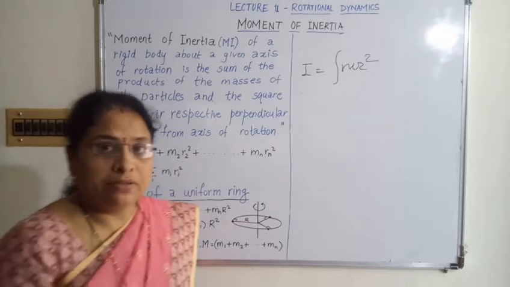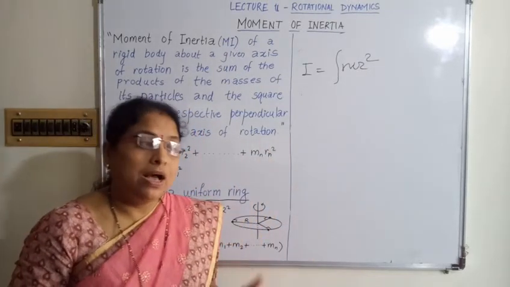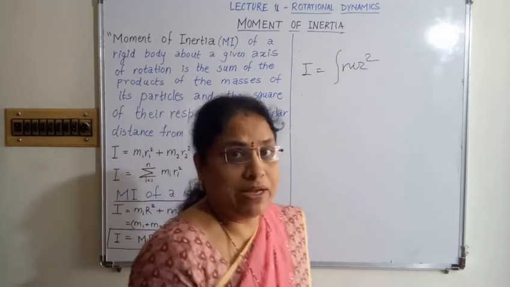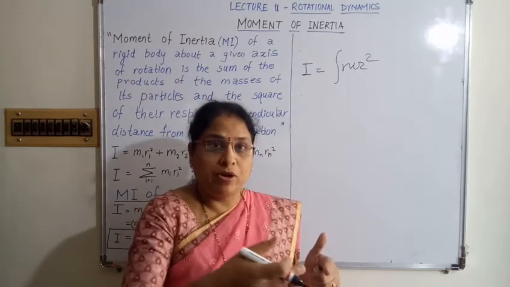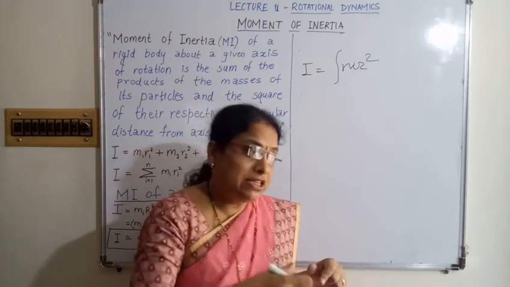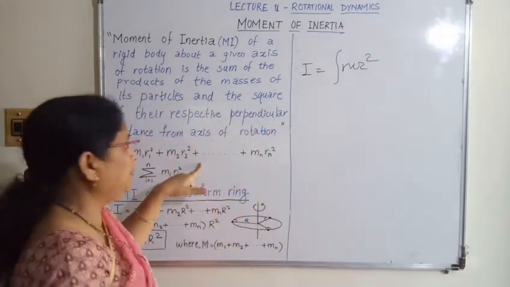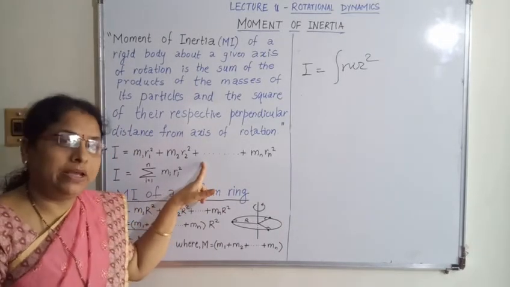By integrating, we can find the moment of inertia of a rigid body. Otherwise, we have to find the moment of inertia of any rigid body mathematically. Experimentally, we can find the moment of inertia of any body when we divide the body and find the distance of each particle of that body from the axis of rotation; by using the formula, we can find the moment of inertia of any body.